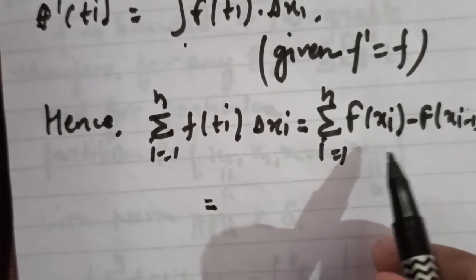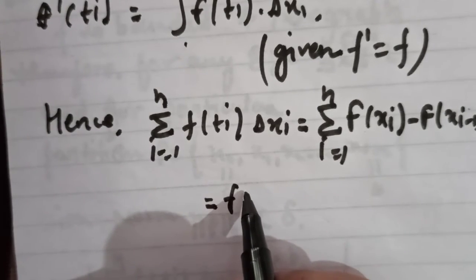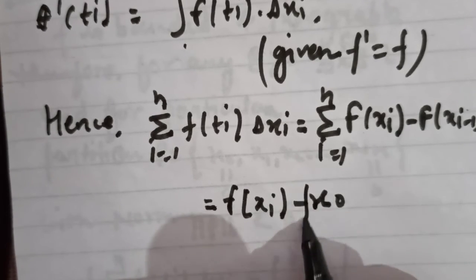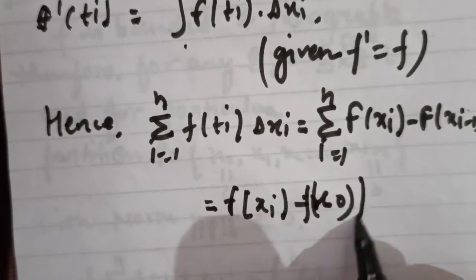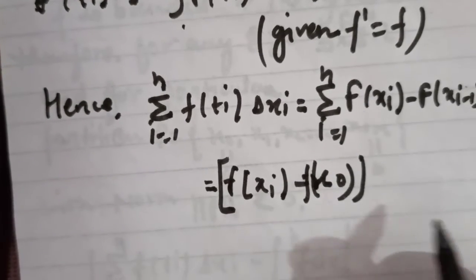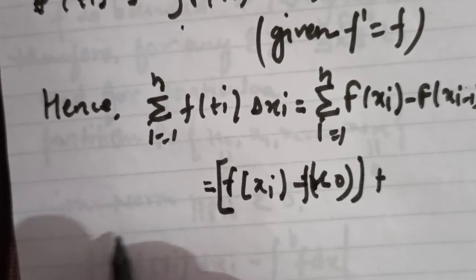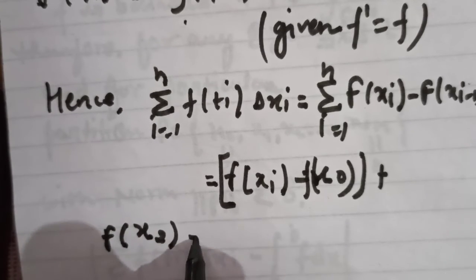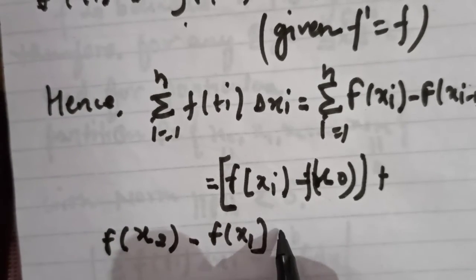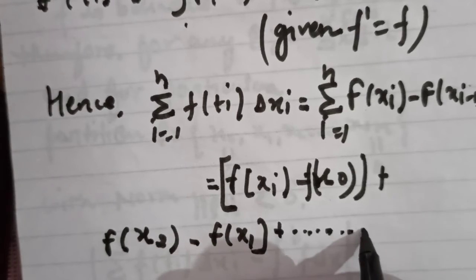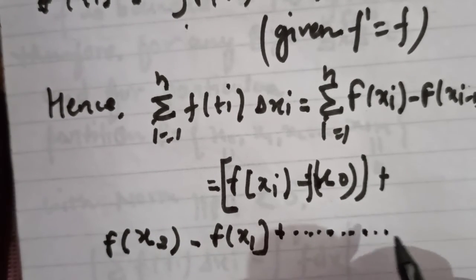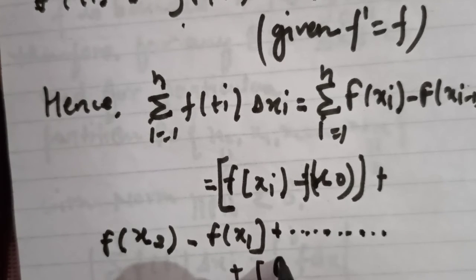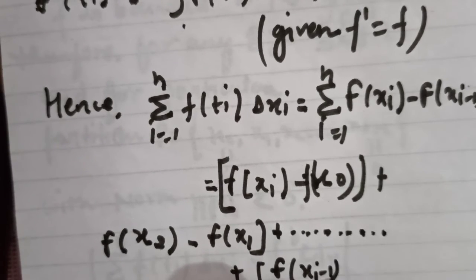Then it becomes f(x1) minus f(x naught), plus f(x2) minus f(x1), and so on, and it goes on up to the last term, f(xn) minus f(xn minus 1).